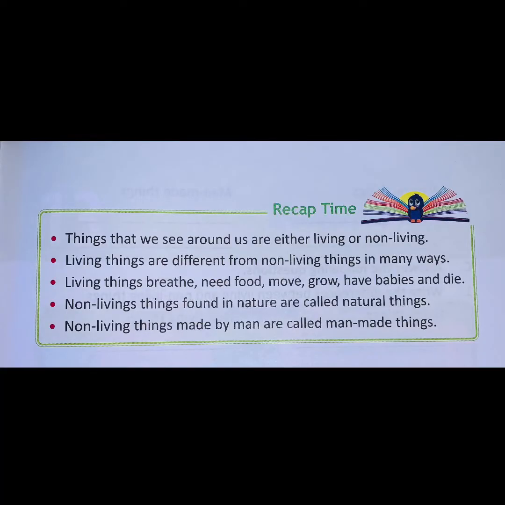Now let's recap what we have learned. Things that we see around us are either living or non-living. Living things are different from non-living things in many ways. Living things can breathe, need food, move, grow, have babies and die. But non-living things cannot do any of these things on their own. Next, non-living things found in nature are called natural things, and non-living things made by men are called man-made things.